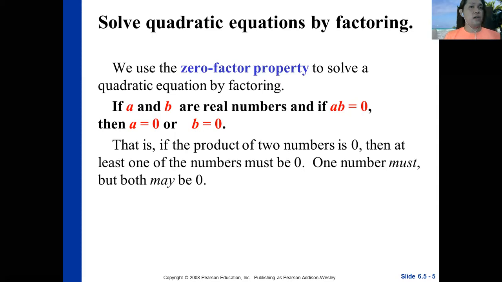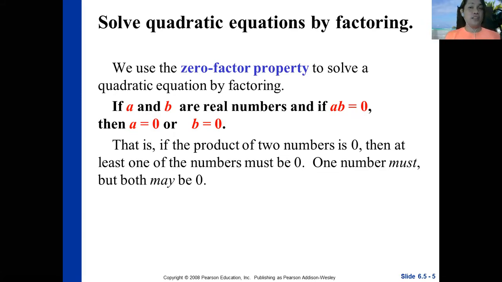If A and B are real numbers, this is the zero factor property. If A and B are real numbers, and if AB is equal to 0, then A is equal to 0 or B is equal to 0. That is, if the product of two numbers is 0, then at least one of the numbers must be 0. One number must be, but both may be 0.